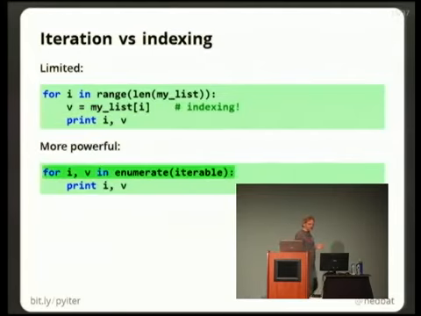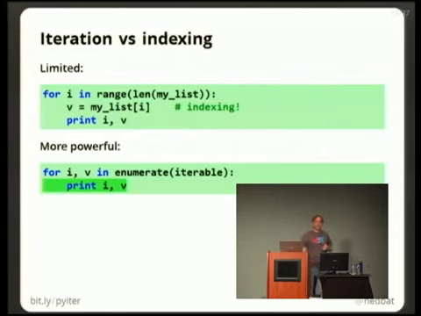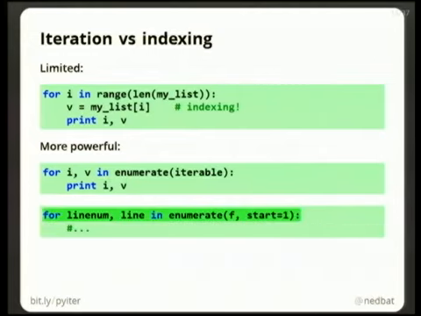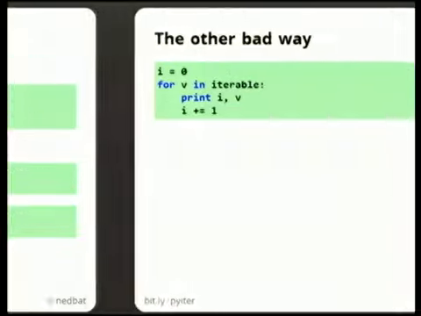So when we use enumerate of an iterable, we don't have to index into the list. For example, with an open file object, you can't get the 100th line in a file by saying f sub 100. You have to read them in order. Right? So if we wanted to read all the lines in a file with their numbers, we couldn't use the range of len of list trick. Enumerate does it for us, and it does it better because it's less code. We're not talking about integers, and so on and so forth.